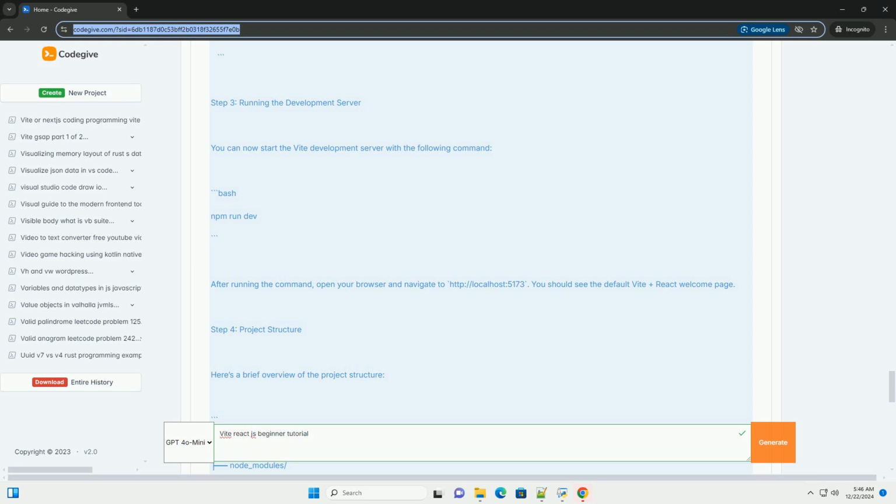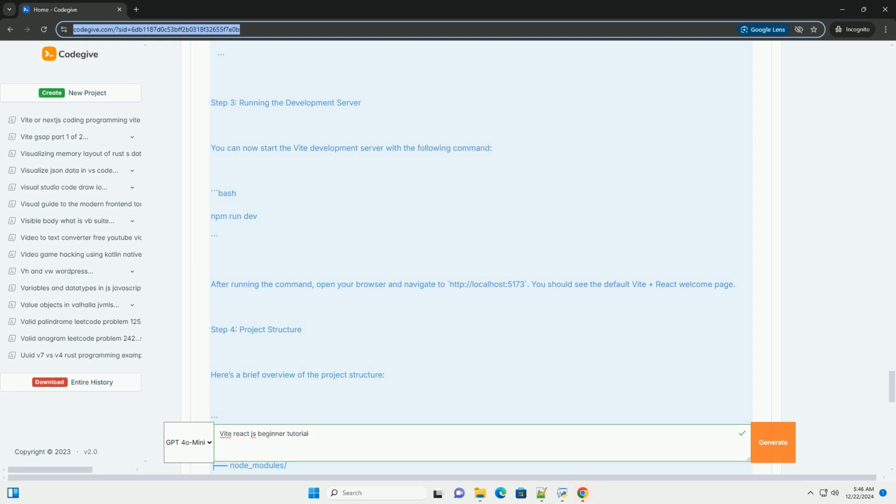Vite will create a dist directory with optimized files for your application. Step 9, preview the production build. To preview your production build locally, you can run bash: npm run preview. This will start a local server to serve your built application.